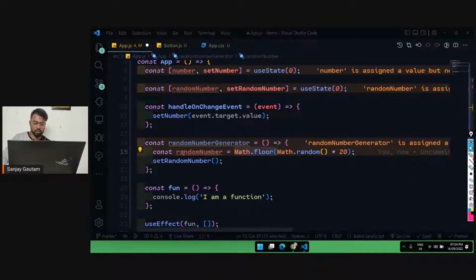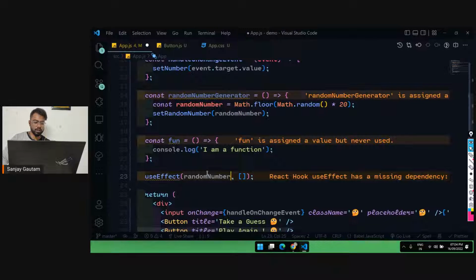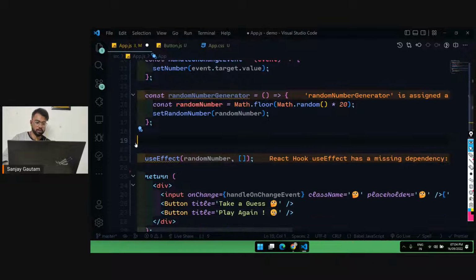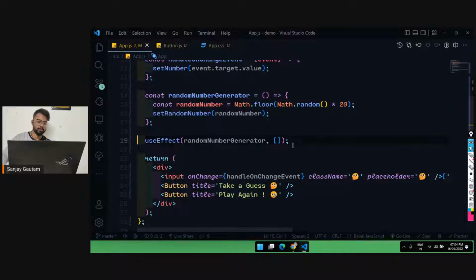After that, we are storing this random number in another variable, and then we are using this set random number to set the value for this random number. That's all. I'm going to call this random number function as soon as my UI re-renders. So let me remove this, and I will pass this random number generator function inside this useEffect.